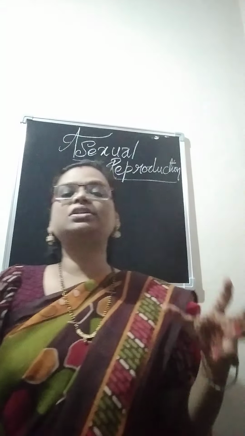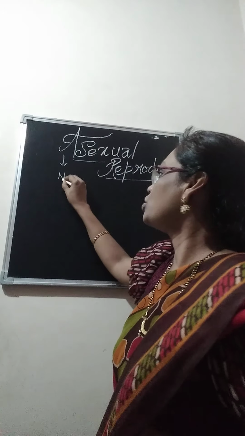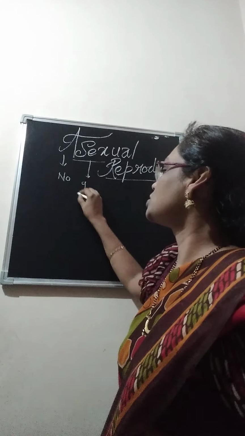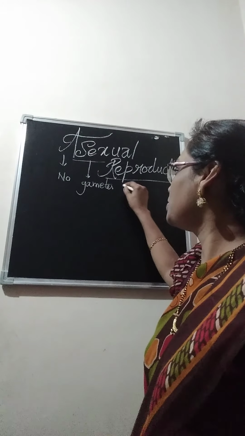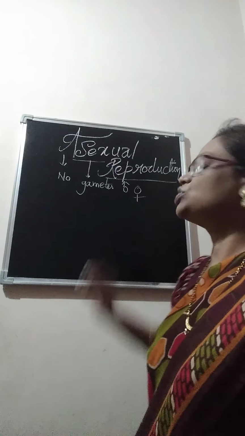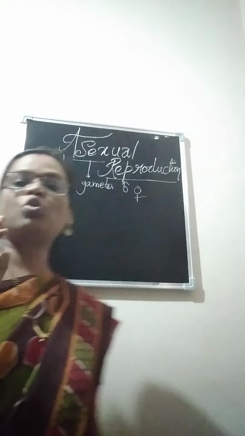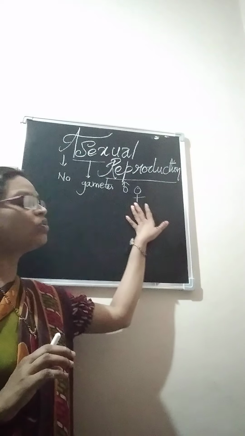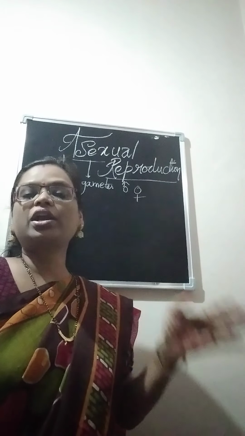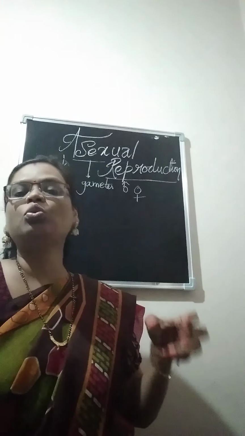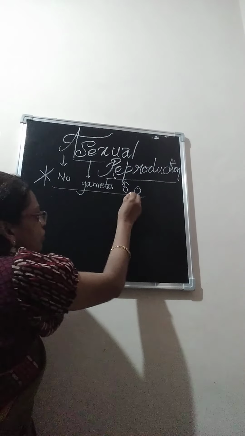So you know what asexual reproduction is. A means no. Sexual means gametes. Generally during sexual reproduction male and female gametes will be there. So those two gametes are not seen during the process of asexual reproduction. Here it is a mode of reproduction where there is no involvement of sexual gametes. Only the parent body gives rise to new young ones.